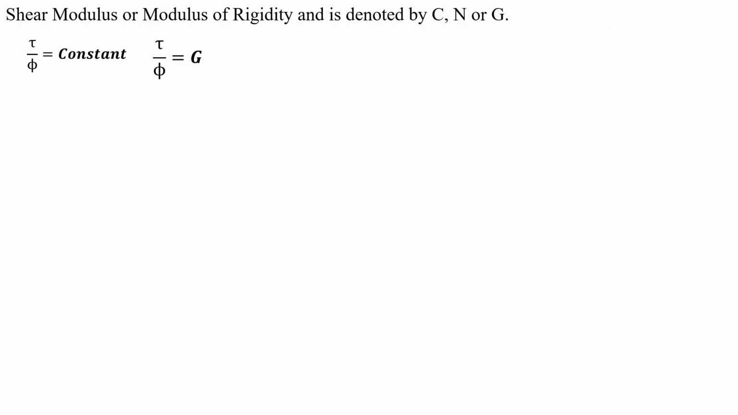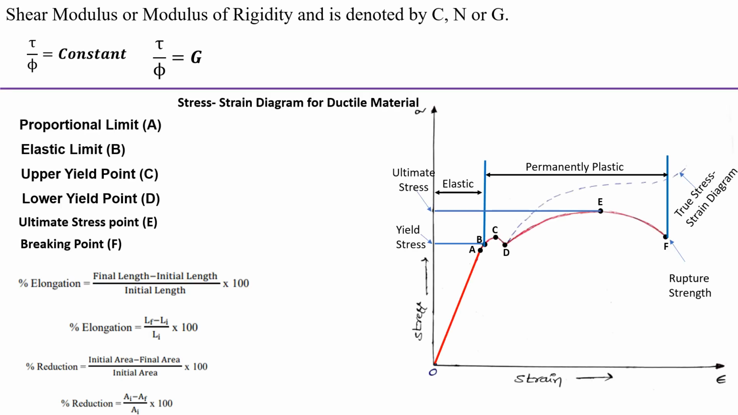Next one is the shear modulus or modulus of rigidity. It is the ratio of shear stress to shear strain, and it is denoted by C, N or G. So tau by phi equal to G.